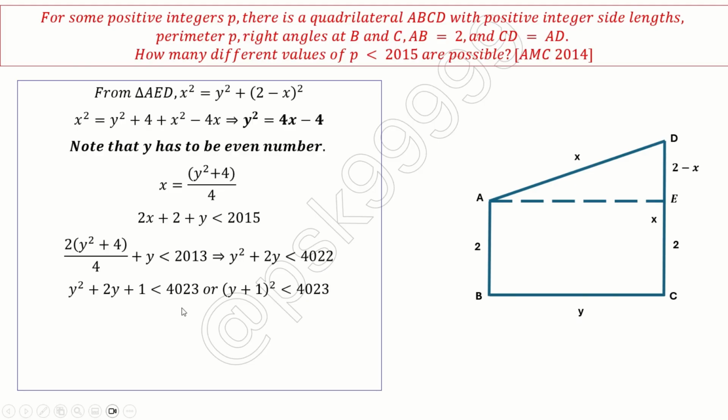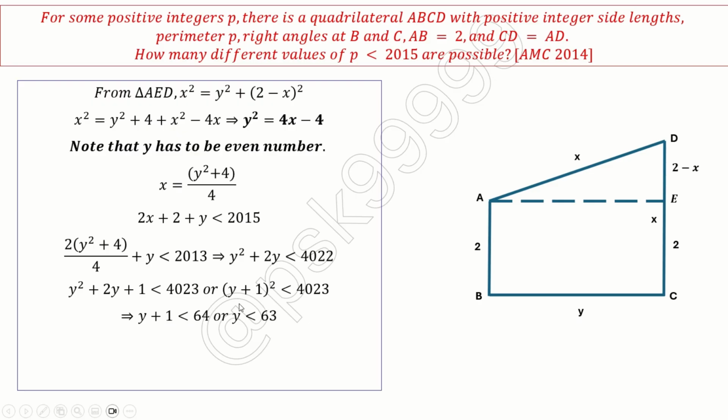4022. Now I will just make it into a perfect square. y square plus 2y plus 1 is less than 4023. Okay. Or (y plus 1) whole square is less than 4023. Now I know that the square root of 4023, in integers, because I am always finding integer sides, right, which is nothing but 64. So y plus 1 is less than 64, or y is less than 63.